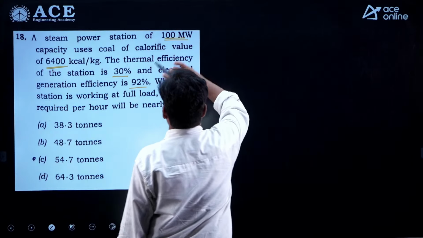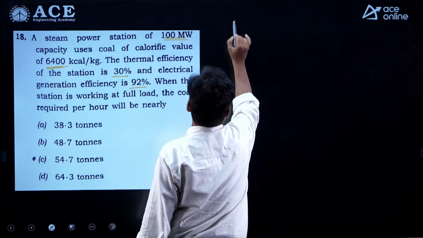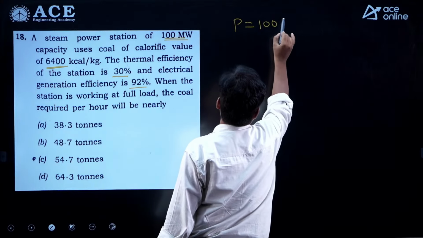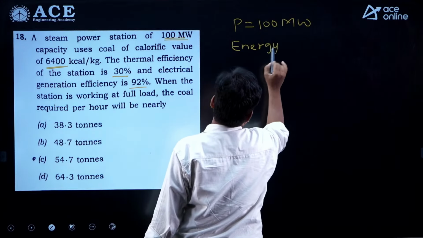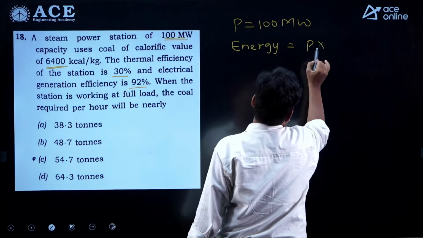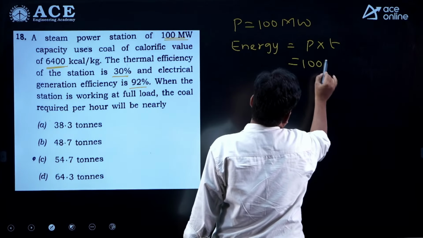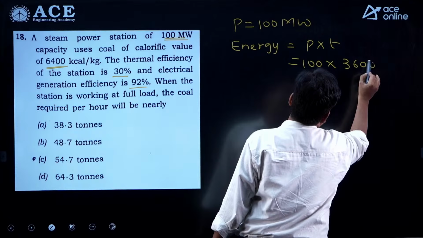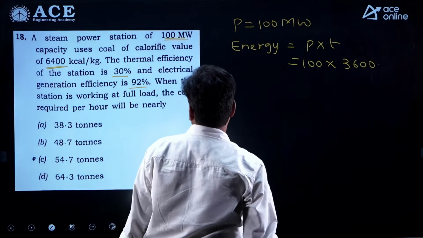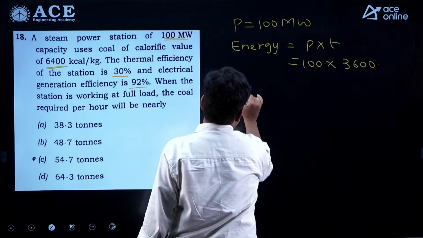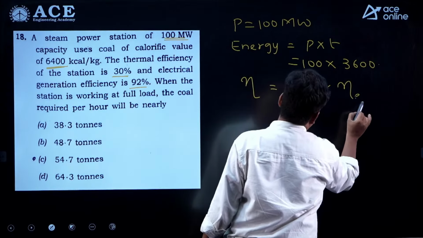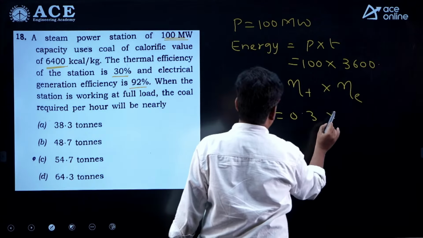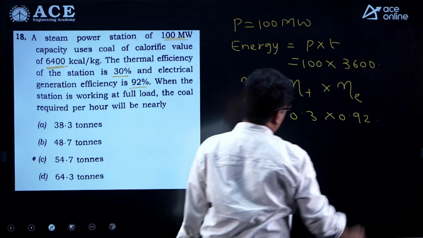See here students, they have given that the power P is equivalent to 100 megawatt, and you can calculate the energy. What is the energy value? So power into time, it will be 100 into time per hour, which is 3600, right students? And the overall efficiency is thermal efficiency into electrical efficiency, so it will be 0.3 into 0.92, right?